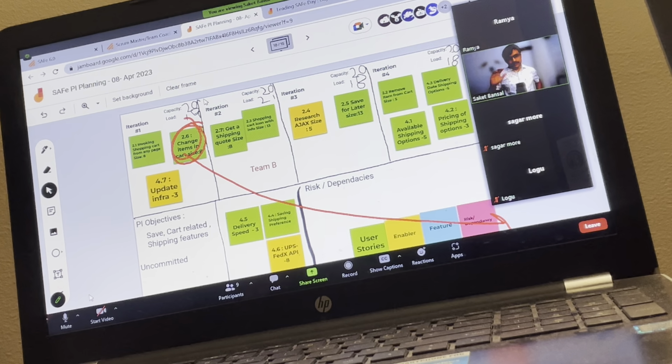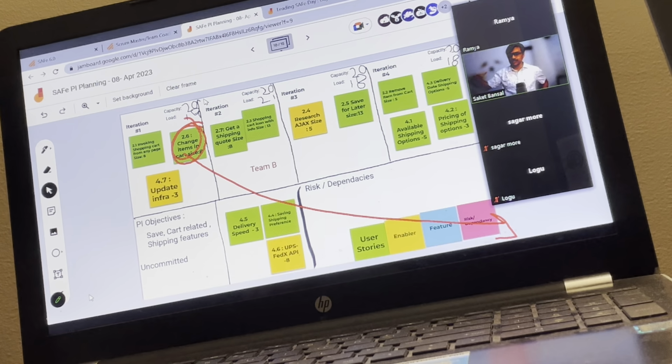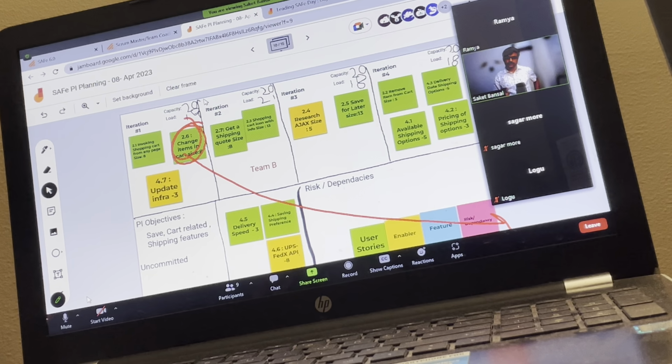Judgment may change, which needs to be communicated to the other team if they are getting impacted. If nobody is getting impacted, the product owner can change the judgment whenever they feel that is needed. Okay, thank you. Good.